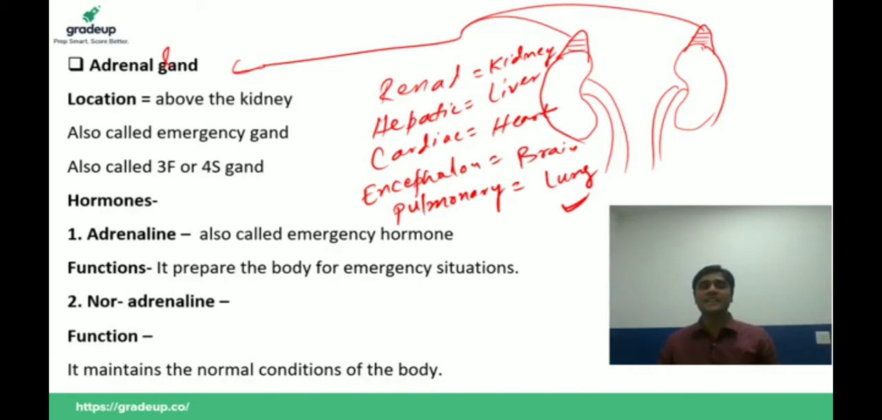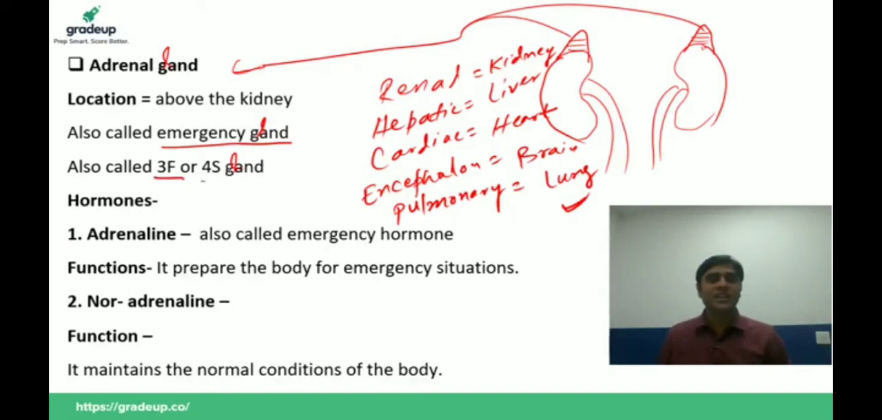Adrenal, above the kidney, and it is also known as emergency gland. Why is it called emergency gland? Which of the following glands is called emergency gland? Because during any emergency situation like fight, flight, fear, stress, this gland becomes active and prepares the body for emergency situations. That's why it is called emergency gland.